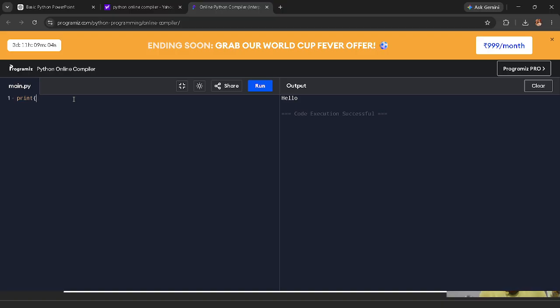As we know in Python, when we have to print something, we write print and the parenthesis, that is a small bracket. But instead of that bracket, I give this middle bracket and print hello. The compiler understands and gives an error. The error shows a traceback and a file name.